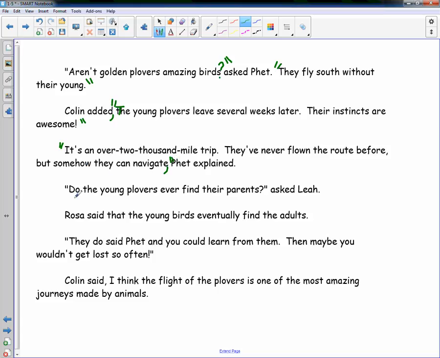"Do the young plovers ever find their parents?" Question mark, quote, asked Leah. There's nothing wrong with that. Rosa said that the young birds eventually find the adults. Said that tells me there's no quotes in this sentence. "They do," comma, quote, said Fett, comma, quote, "and you could learn from them, then maybe you wouldn't get lost so often." Colin said, quote, "I think the flight of the plovers is one of the most amazing journeys made by animals," end quote.